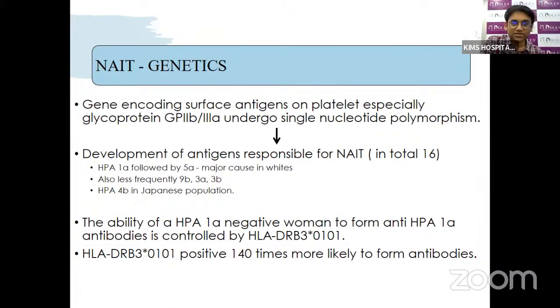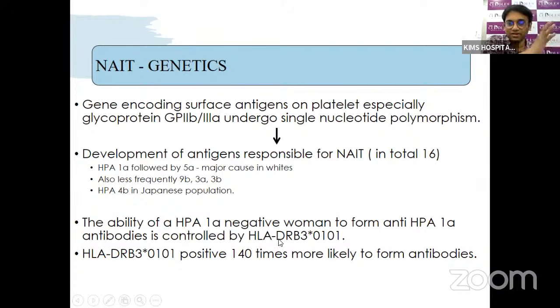The ability of an HPA-1A negative woman to form anti-human platelet antibodies is controlled by HLA-DRB3*0101. Any mother who is HLA-DRB3*0101 positive, compared to one who doesn't have it, is 140 times more likely to produce the antibody.